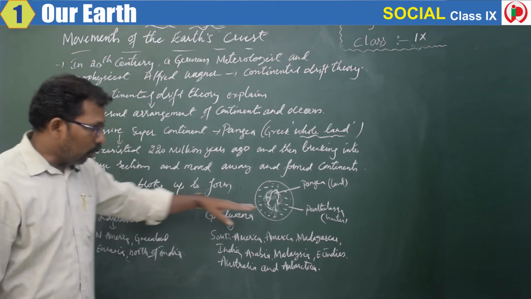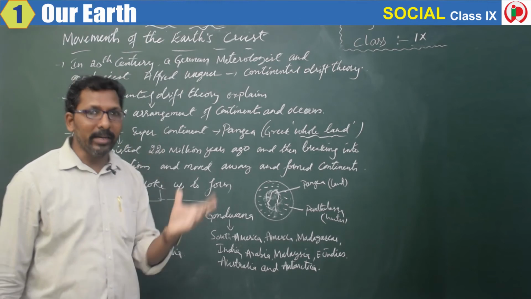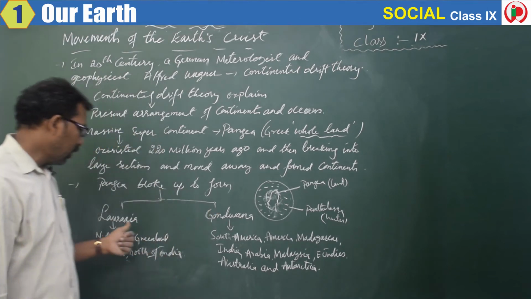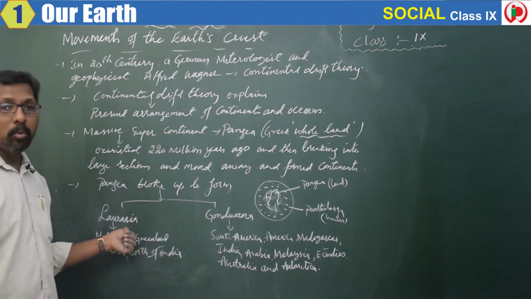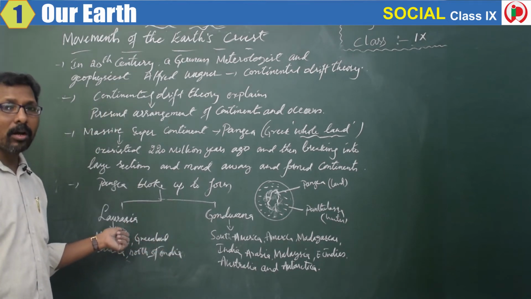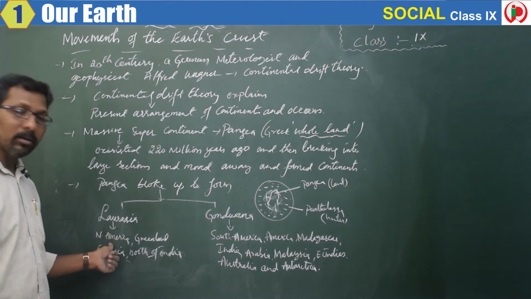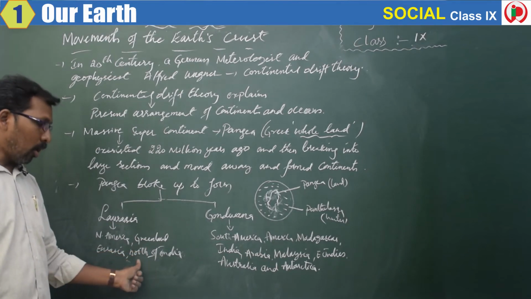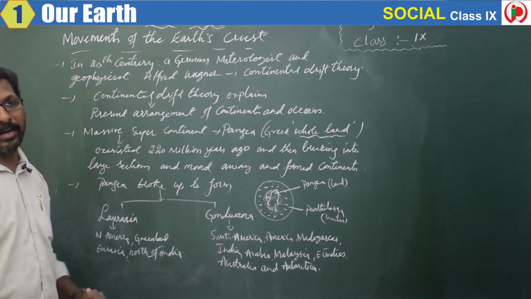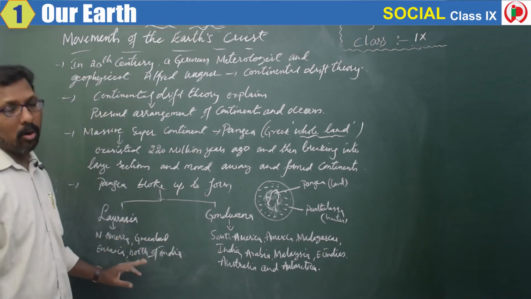And what made it break? The Tethys Sea. The Tethys Sea was there, which made it break into two halves, that is Laurasia and Gondwana. And at present, which continents were there in Laurasia? North America, Greenland, Eurasia, and the north of the Indian subcontinent was present in Laurasia.